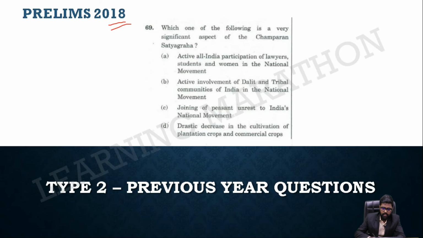Okay, so coming to the 2018 paper regarding the Champaran Satyagraha. See, it will be very good to mention here also. I said I will answer why, and I said in the first slide itself why this particular question has come. Whenever you read modern history, if there is any important movement, you should analyze that movement based on 3 categories: reasons, what is the course of events, and what is the outcome. So when you read all the movements, you can answer any question. There should be questions in 2020 also regarding movements. So obviously that's the reason why the question will come.